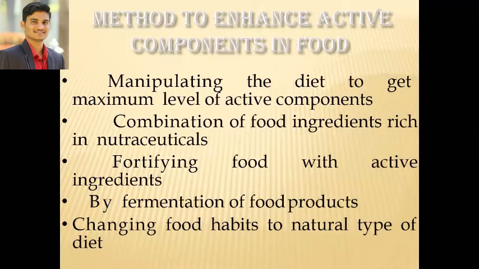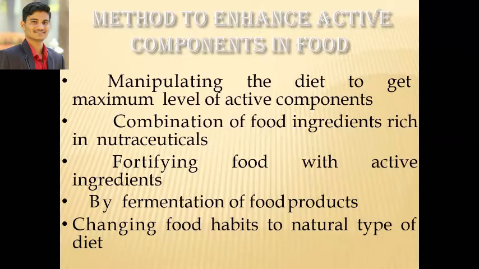After that, for the method of enhancing the active components in food: changing food habits to natural types of diet. In that category, I mention salads, raita, or in Marathi, koshambir.